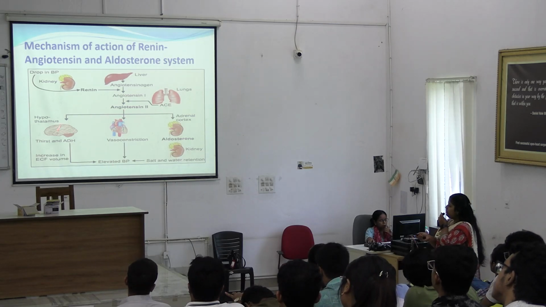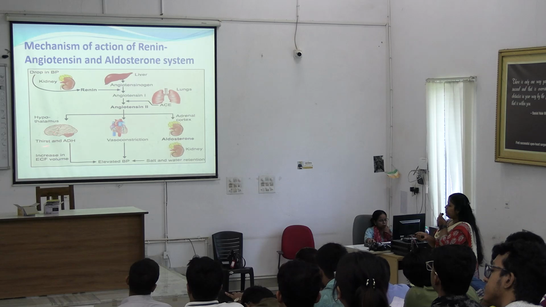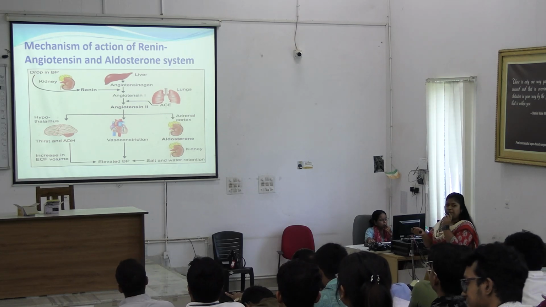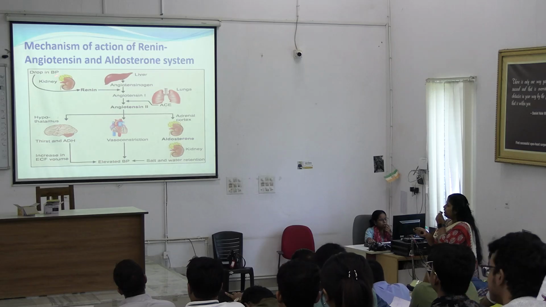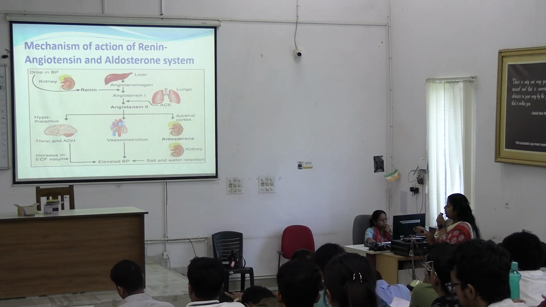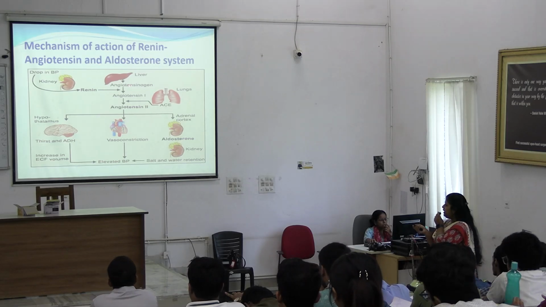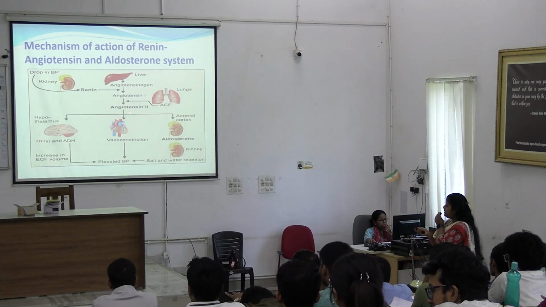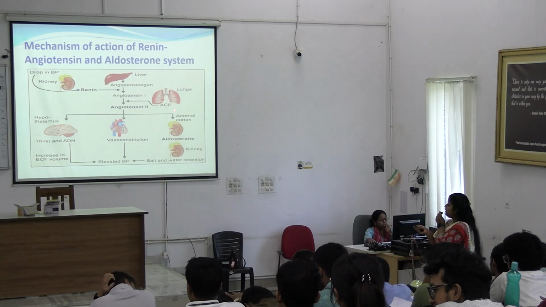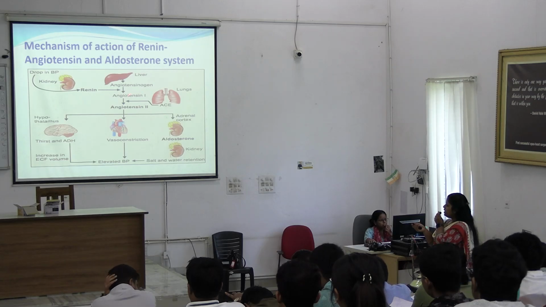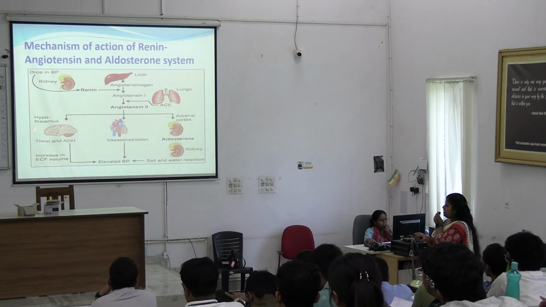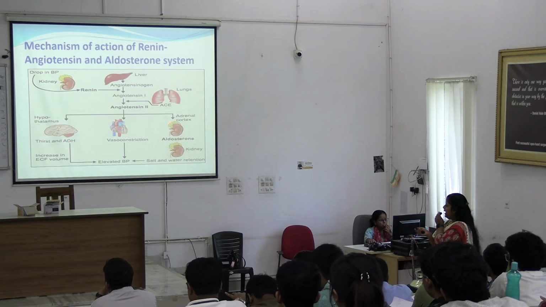First of all, there will be stimulation to hypothalamus for thirst. Okay, drop in BP, loss of plasma volume will lead to production of renin that will help in conversion of angiotensinogen of liver to angiotensin 2 with help of angiotensin converting enzyme which comes from lungs. And then it acts on 3 different parts. First of all, brain, then heart and kidney.